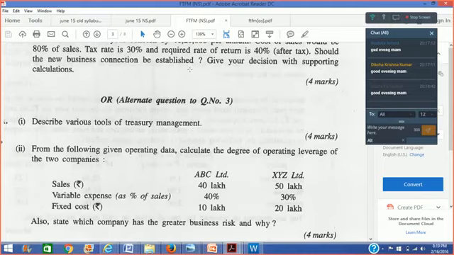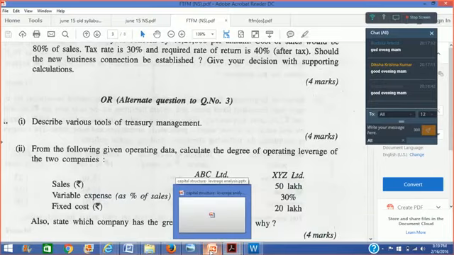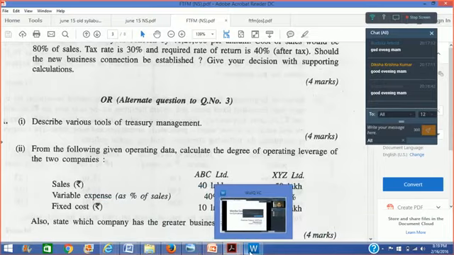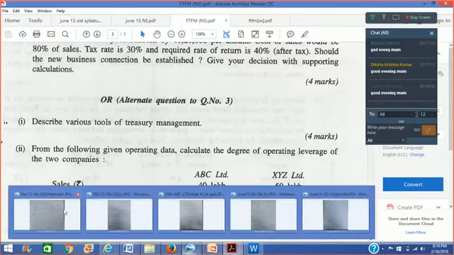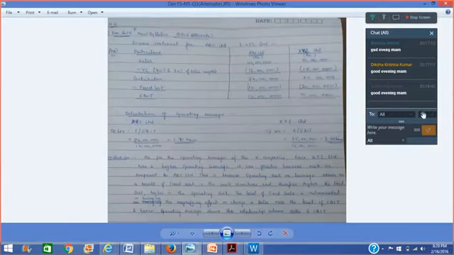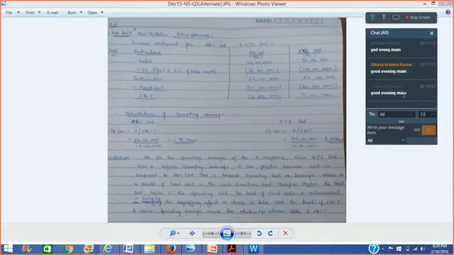Just a second, I'll be opening the... Yeah, this was the question. From the following given operating data, calculate the degree of operating leverage of the two companies, where the sales, variable expenses and fixed costs were given to you, and also state which company has got a greater business risk and why. As I discussed with you in the last class, in order to find out operating leverage, you have to use the formula of contribution divided by who will tell me? Contribution has to be divided by what? Come on. Contribution divided by EBIT, right? If you remember it exactly.